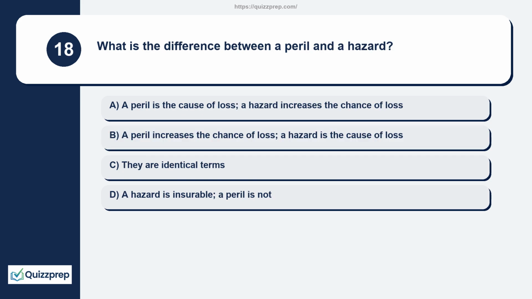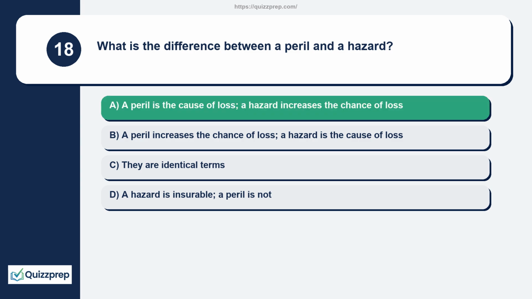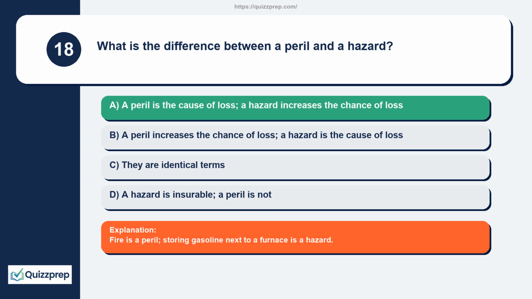Question 18. What is the difference between a peril and a hazard? A peril is the cause of loss, a hazard increases the chance of loss. A peril increases the chance of loss, a hazard is the cause of loss. They are identical terms. A hazard is insurable, a peril is not. Fire is a peril, storing gasoline next to a furnace is a hazard.